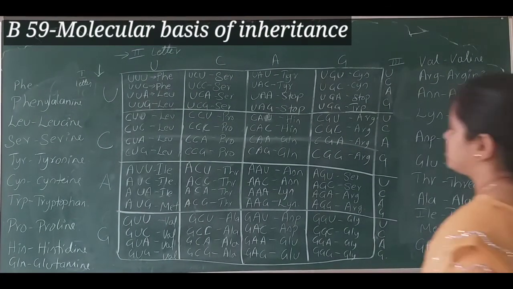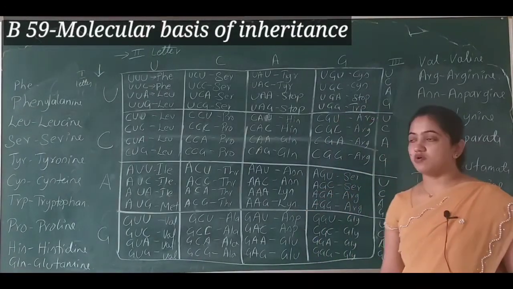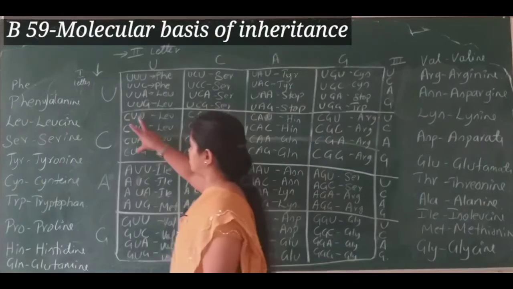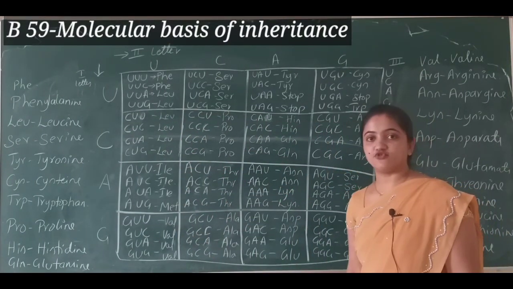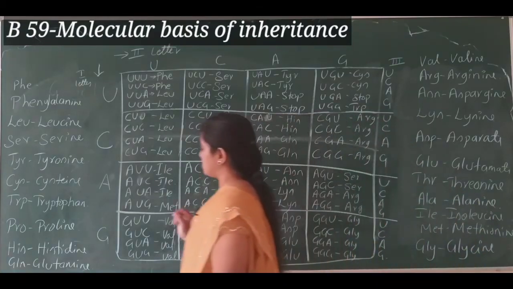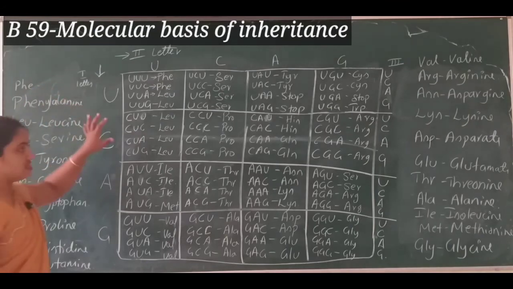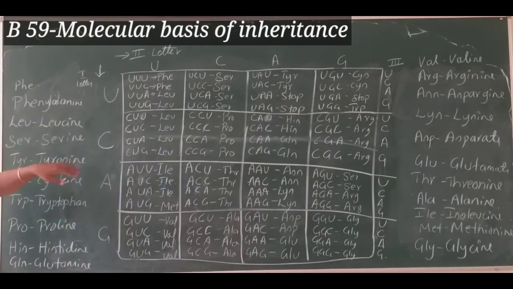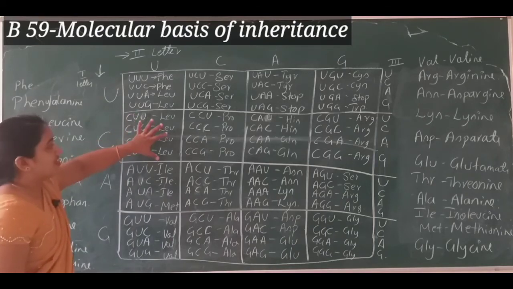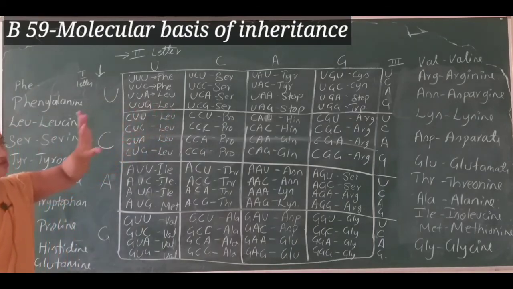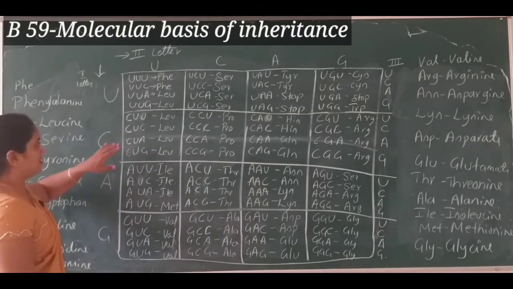Yes, dear students, we have a complete 64 triplet codons on the board, and the triplet codons coding for amino acids we also have on the board. And also one more thing I have done here: I have written the 20 amino acids in full form. Few of the triplet codons I'll explain here.